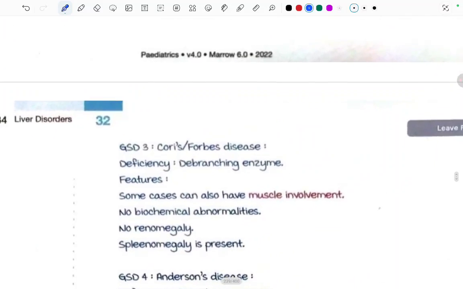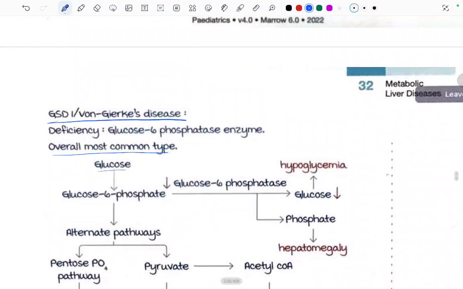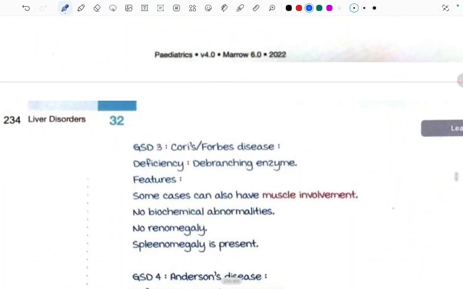Now coming to the next condition. First we read about the glycogen storage disorder GSD1, von Gierke's disease. The second one that we are going to read about is GSD3, that is Cori's or Forbes disease. There is deficiency of the debranching enzyme, right? We remember like C and D. What are the features? Some cases can also have muscle involvement, no biochemical abnormality, no renomegaly, splenomegaly is present.